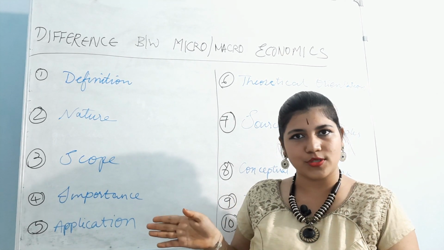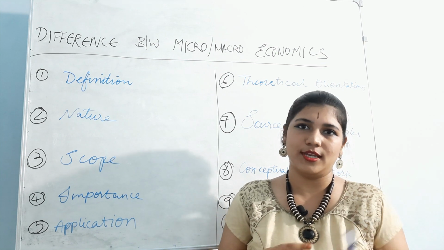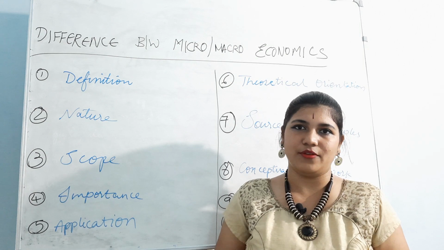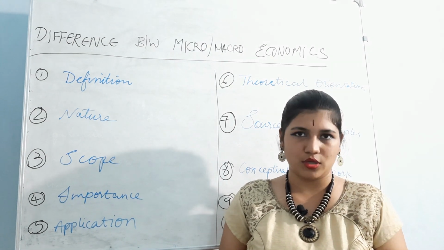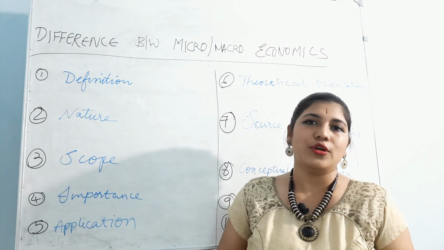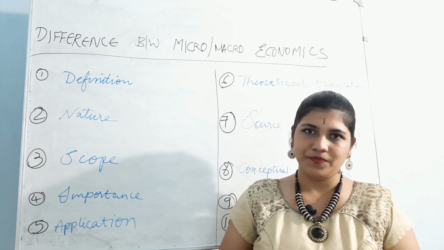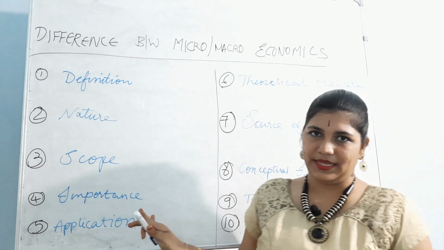So it is useful in the internal as well as the external environment. But macroeconomics is not about the individual. It is about the whole country, as we already know. So it only deals with the external environment and the country. Okay, clear? That is application.